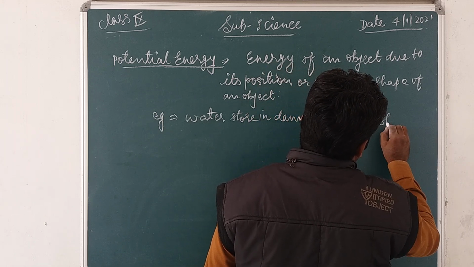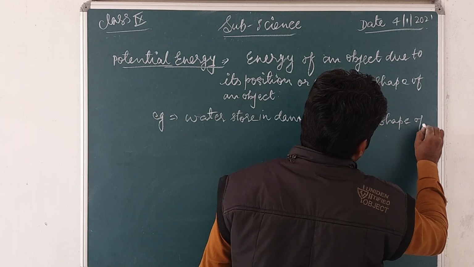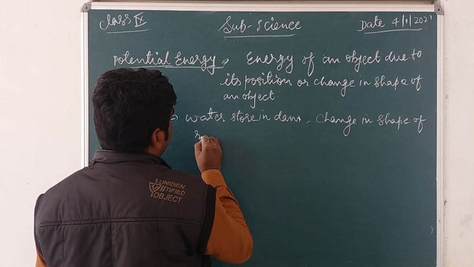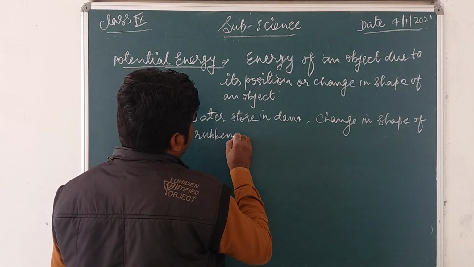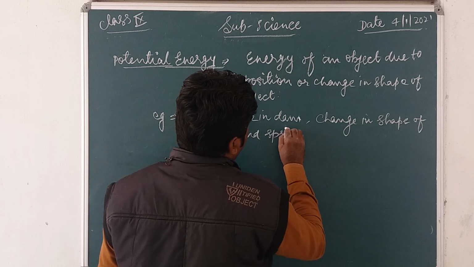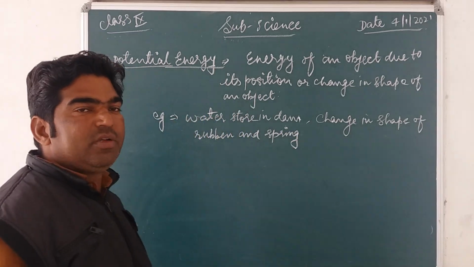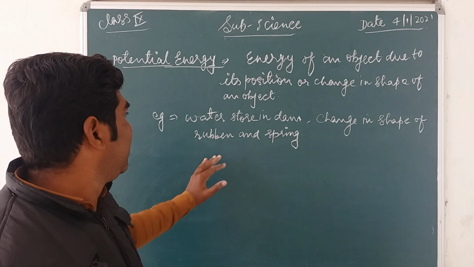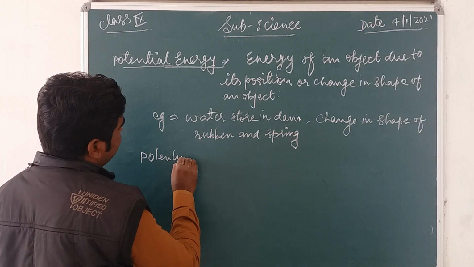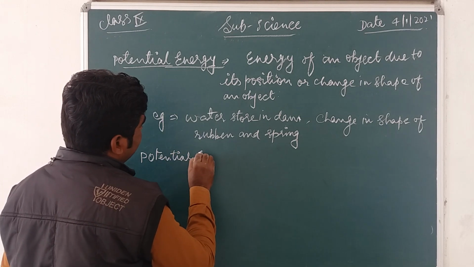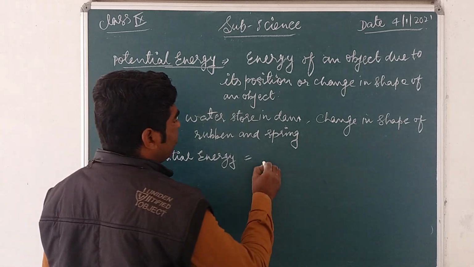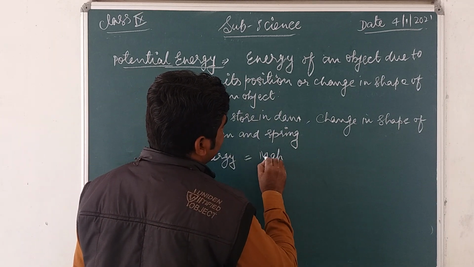Change in the shape of rubber and spring also gives potential energy. Now this potential energy is calculated by the formula mgh.